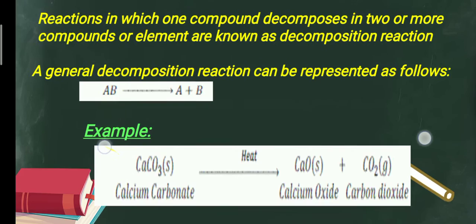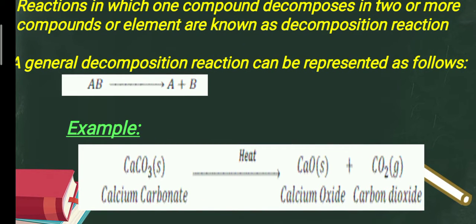Like in this example, we have calcium carbonate. When calcium carbonate is heated, it decomposes into calcium oxide and carbon dioxide gas is released. So in this case, we have only a single reactant which is decomposed into two products.